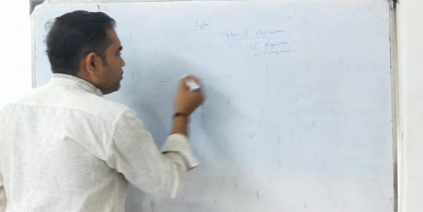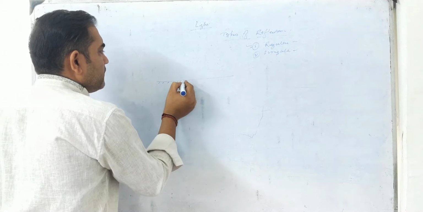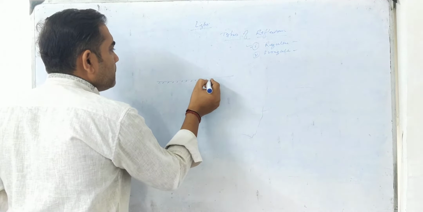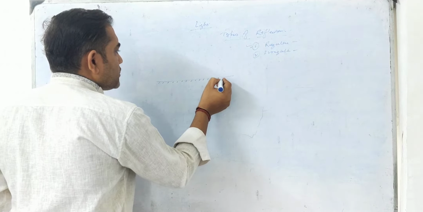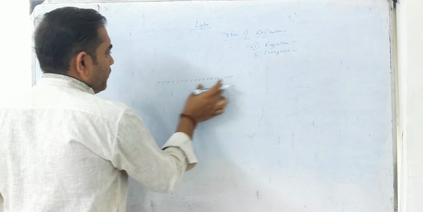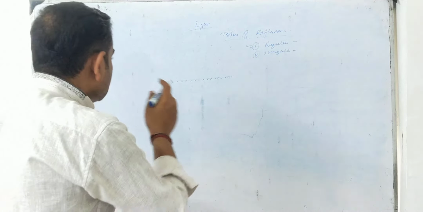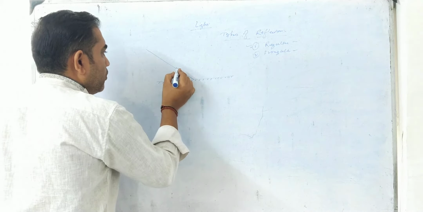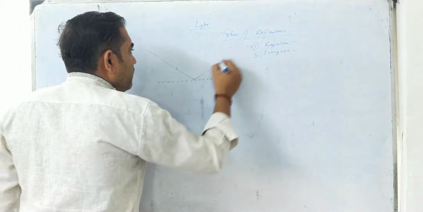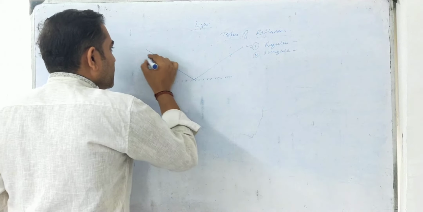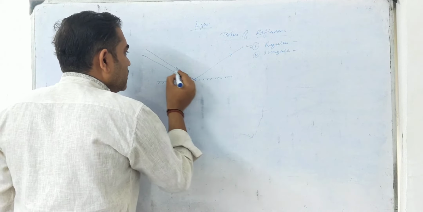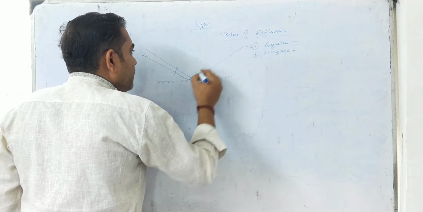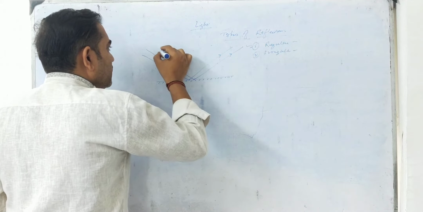Suppose we have a smooth surface, a plane surface. A plane surface is also always represented by a straight line, and we have painted it. Now light strikes this surface at a particular angle, and this light will scatter in a particular direction. Again light strikes this surface, and this light will get scattered in a particular direction.